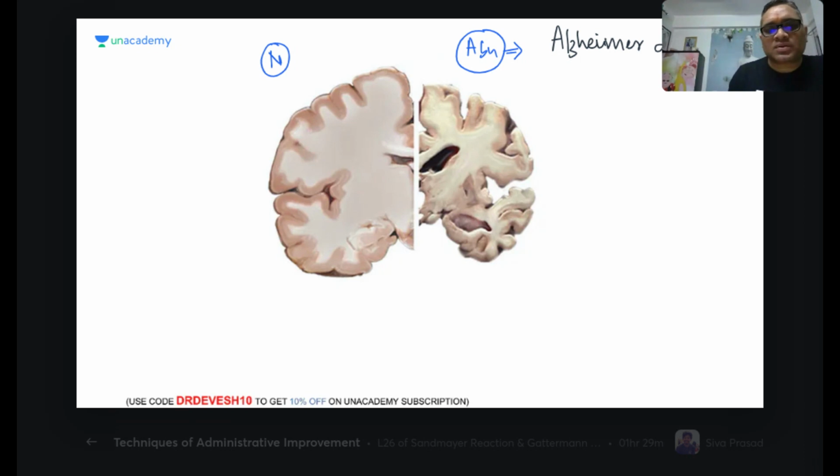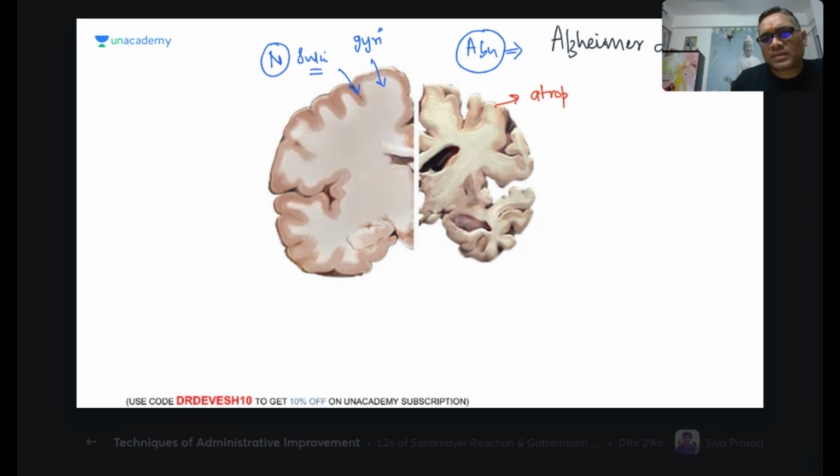I will first tell you, this is the gyri, right? And this one is the sulci, right? So this is the normal brain. Now you can see that between gyri and sulci there is no space, so they are very closely attached to each other. But what is happening in Alzheimer disease? You can see the gyri are atrophic.